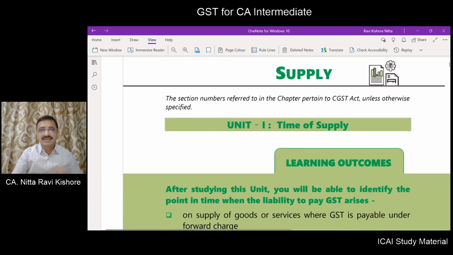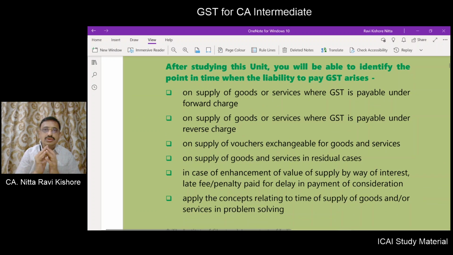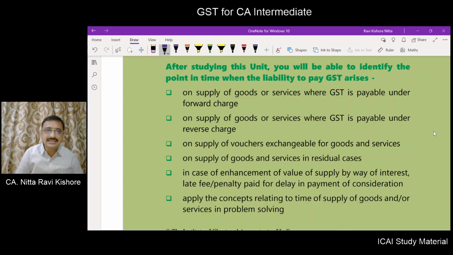Now, after completion of this unit, what will you be able to understand? You will be able to understand when the liability to pay GST arises in respect of supply of goods or services, where the supply is made and chargeable under forward charge. You will be able to understand the time of supply on goods or services where GST is payable on reverse charge.